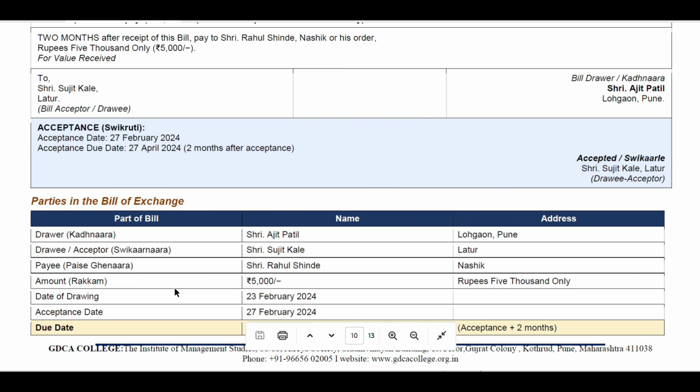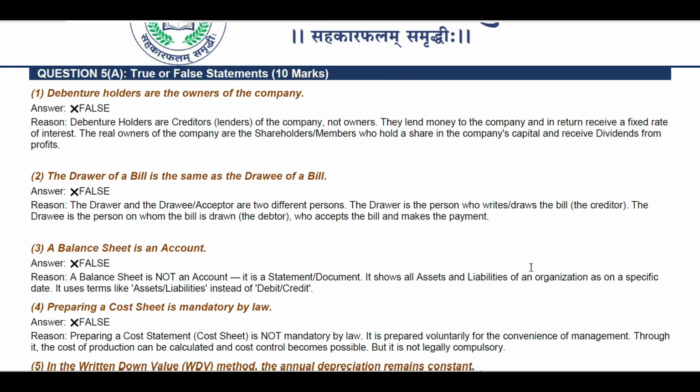Date of drawing 23rd of February 2024. Acceptance date 23rd of February 2024, and due date is 27th of February 2020. Sorry, 27th of April 2024. That is acceptance plus 2 months. So that is how it is going to be.